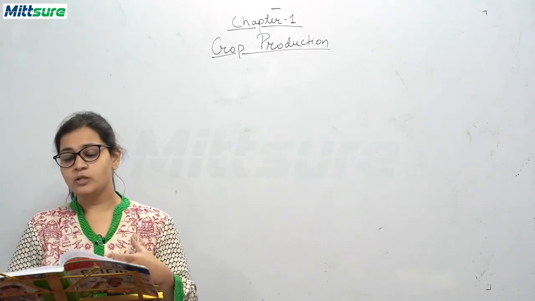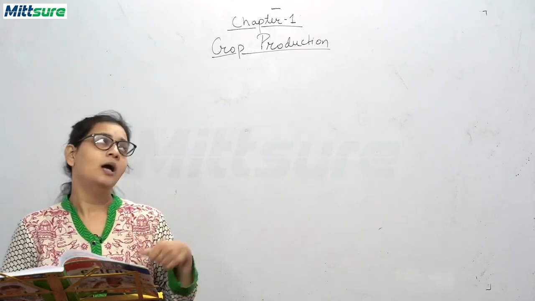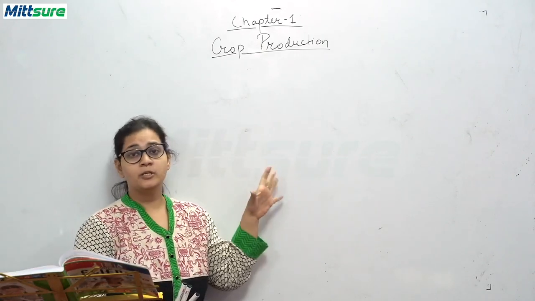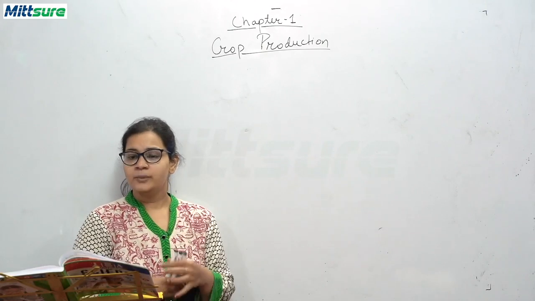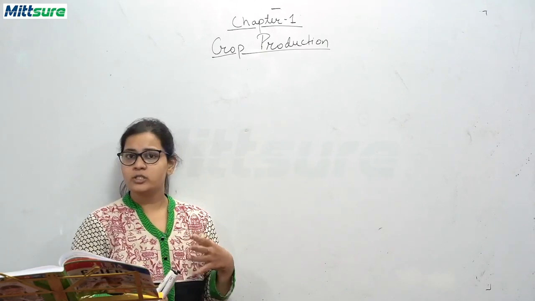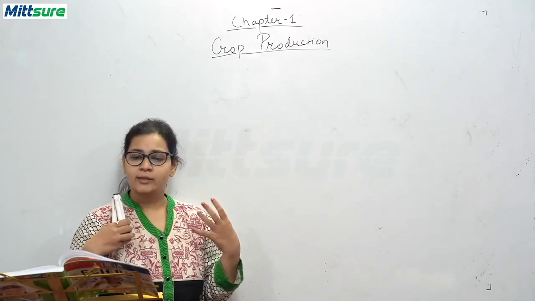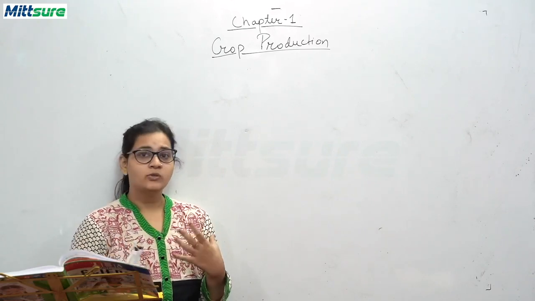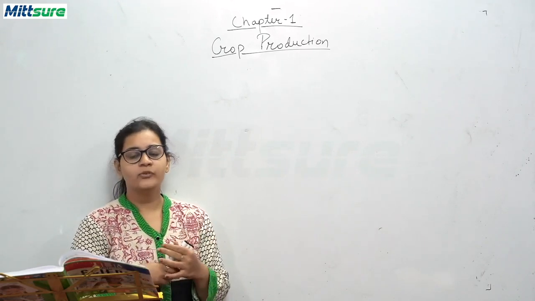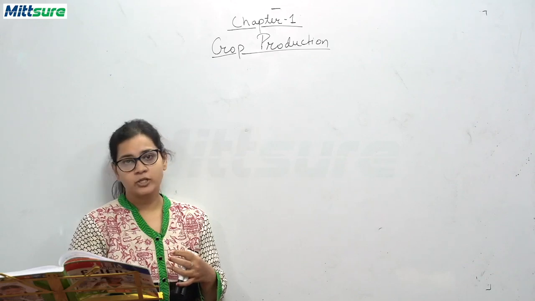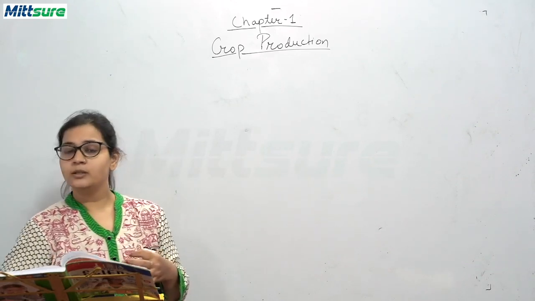And this will be all for this chapter, crop production. Please, students, try to do all these questions, and I don't think you will have any doubts regarding them now. I have given you an idea of each and every question, so please do your work sincerely.